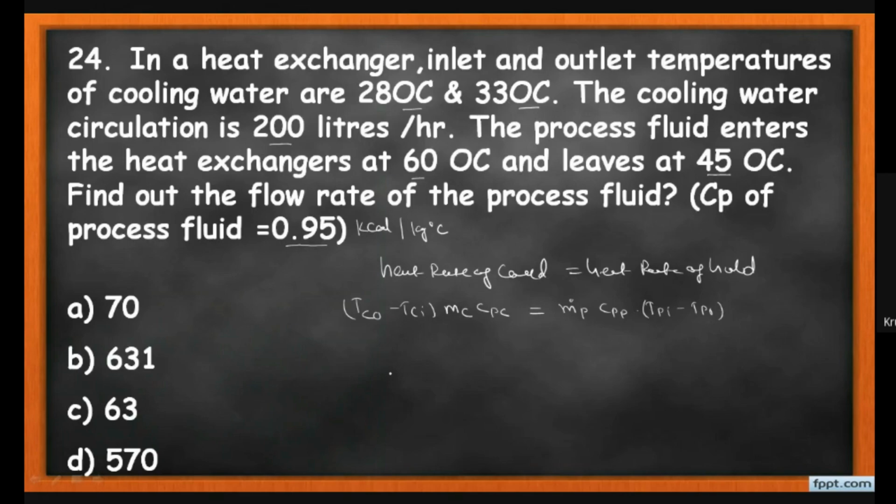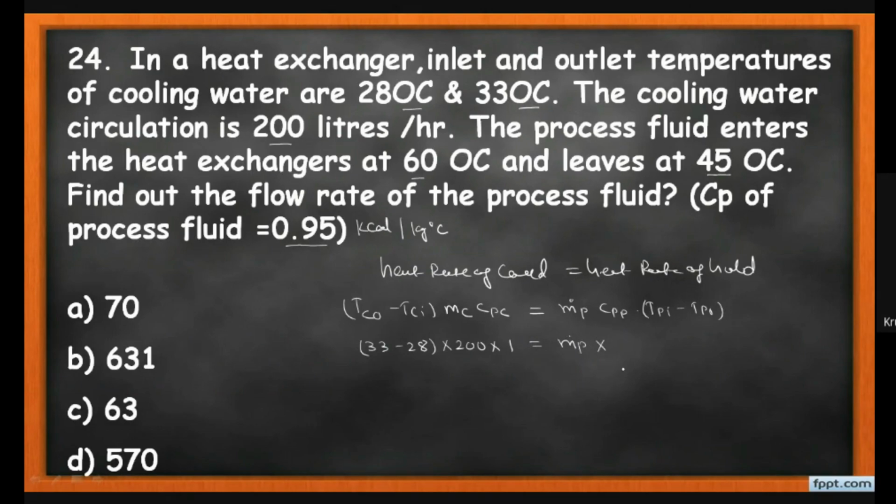Now we put down the various values given here, that is 33 minus 28, into the mass flow rate, that is 200, into the Cp of water, which in kilocalorie per kg degree centigrade is 1, and if it is given in kilojoule per kg Kelvin, then it becomes 4.186 or 4.2. Here the mass flow rate of the process fluid is unknown, and that is what we have to find.